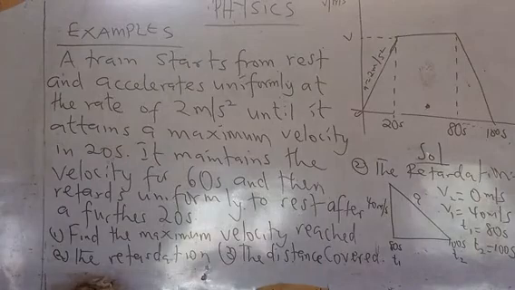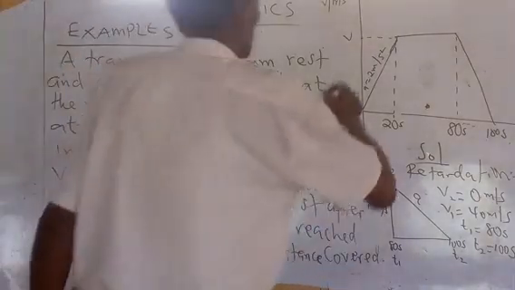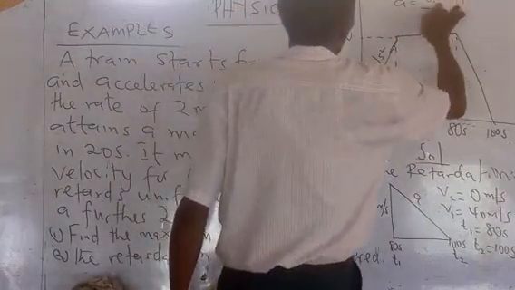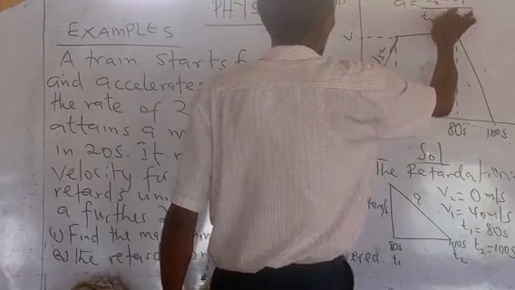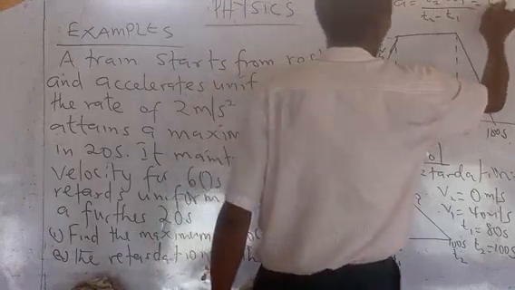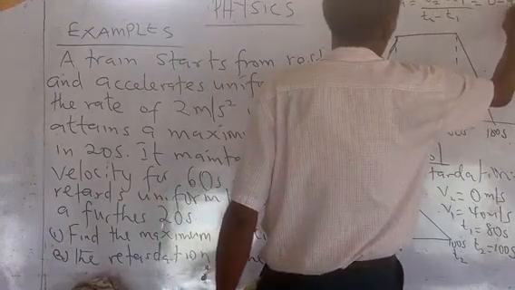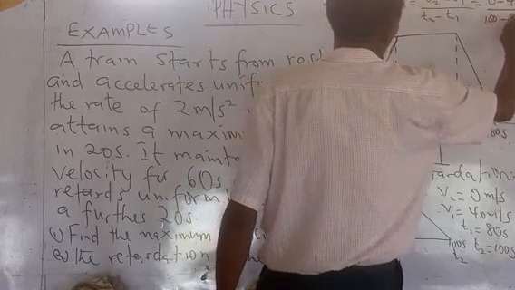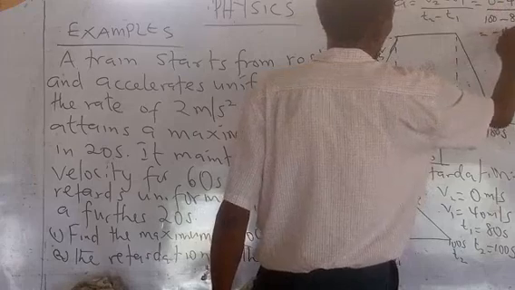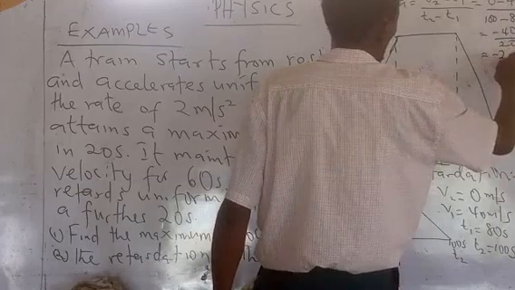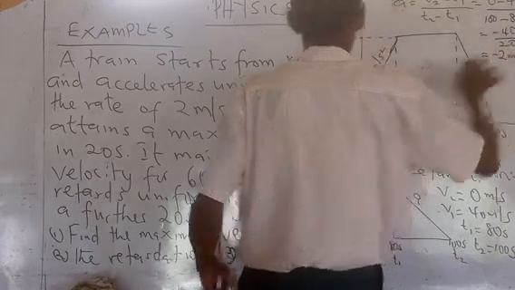So now applying the formula, acceleration is equal to V2 minus V1 all over T2 minus T1. Our V2 is 0, our V1 is 40, all over 100 minus 80. That will give us minus 40 over 20. That will give us minus 2 meters per second squared.